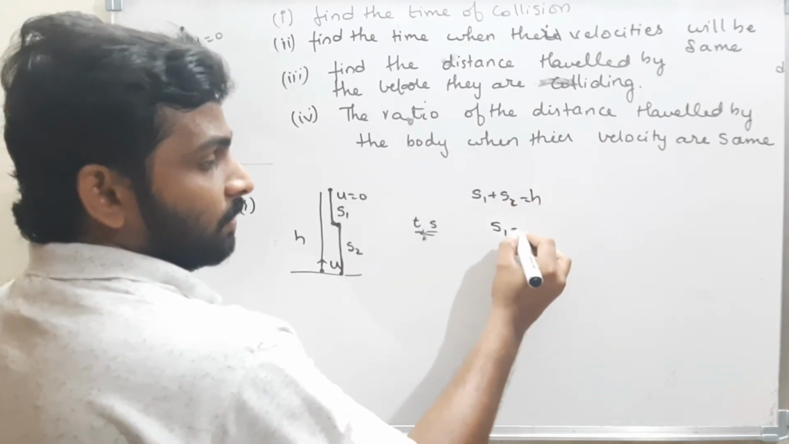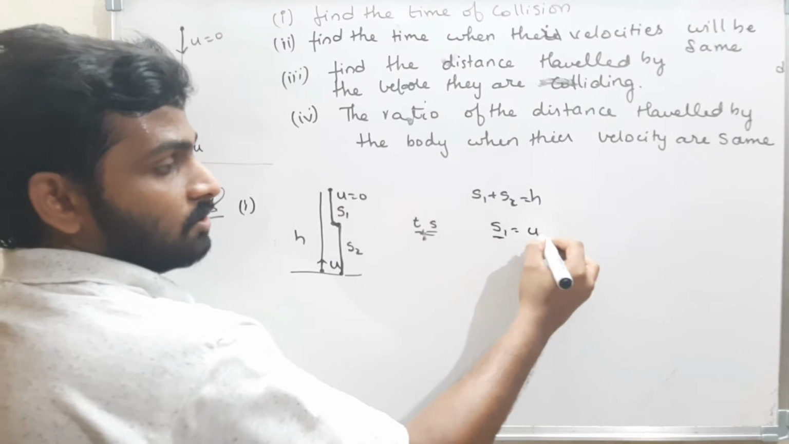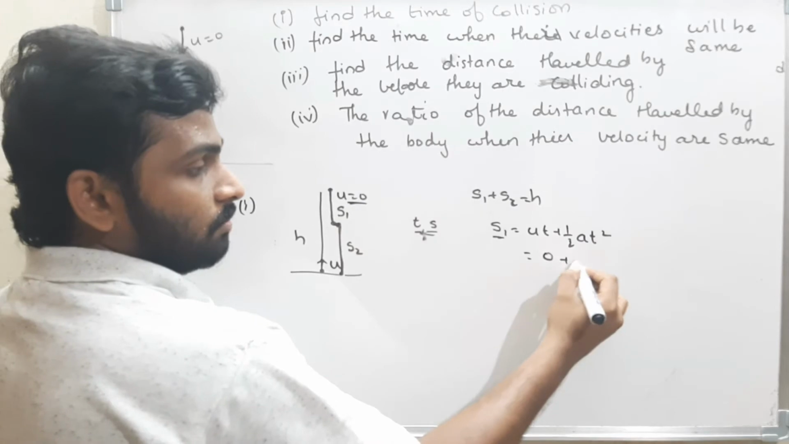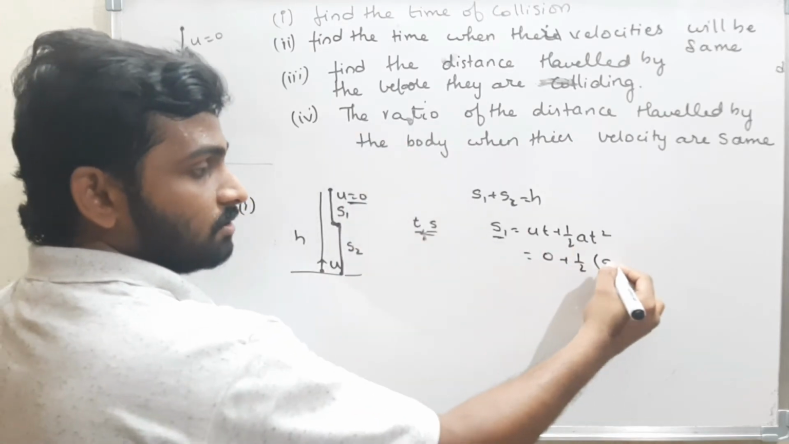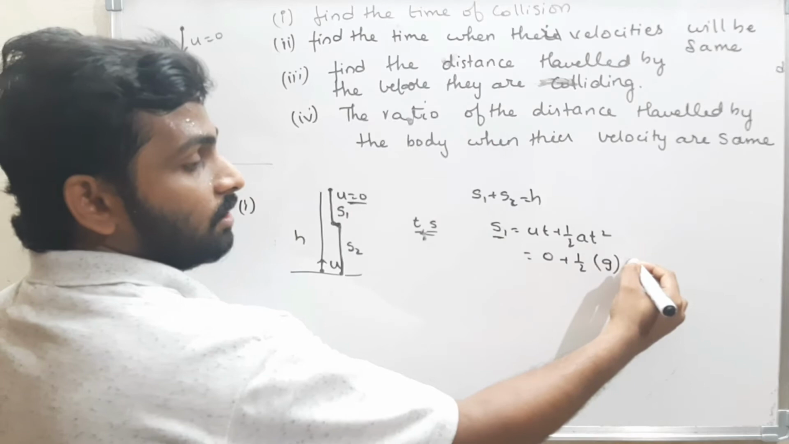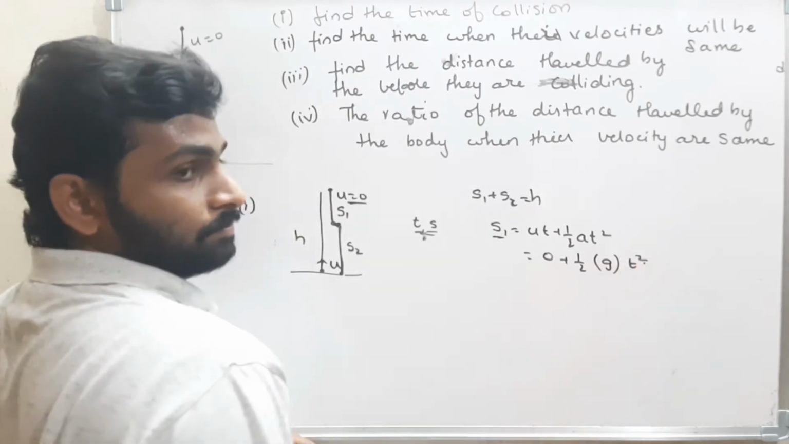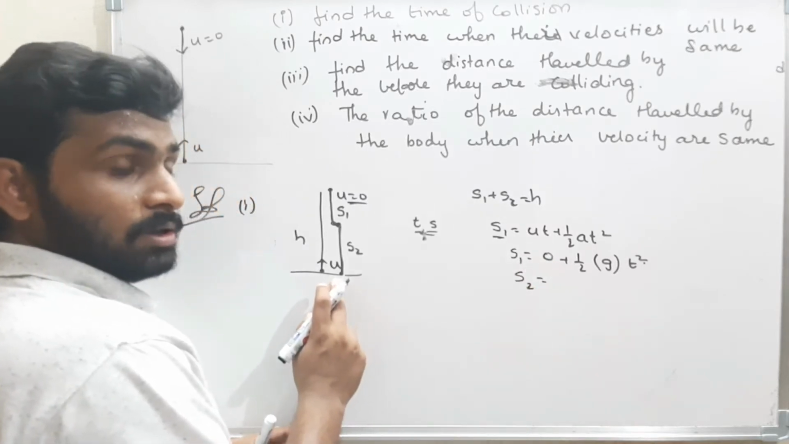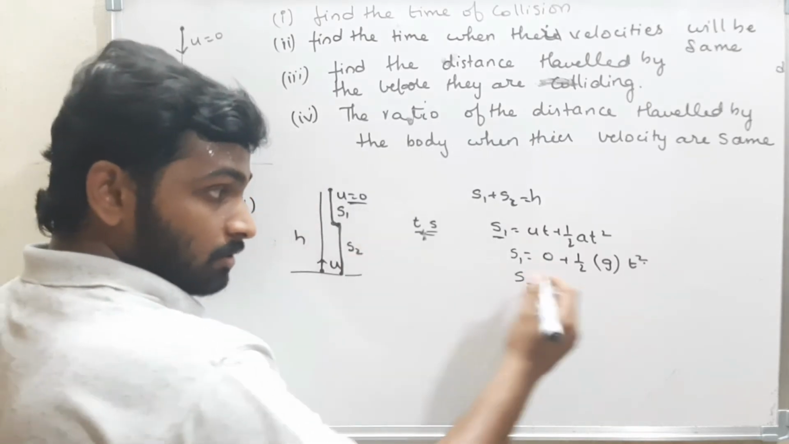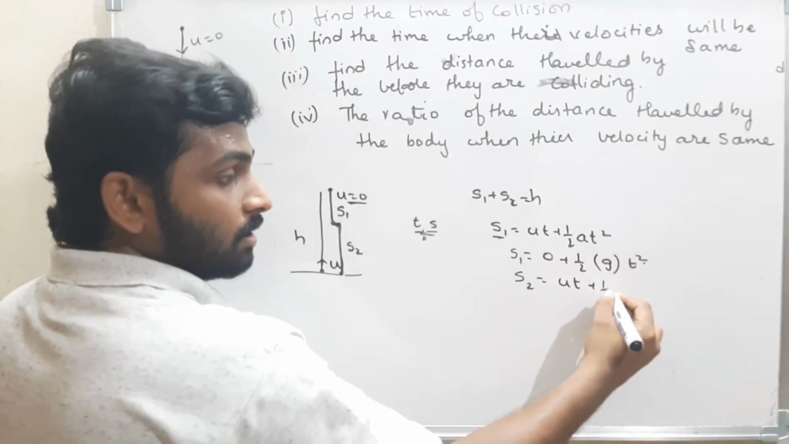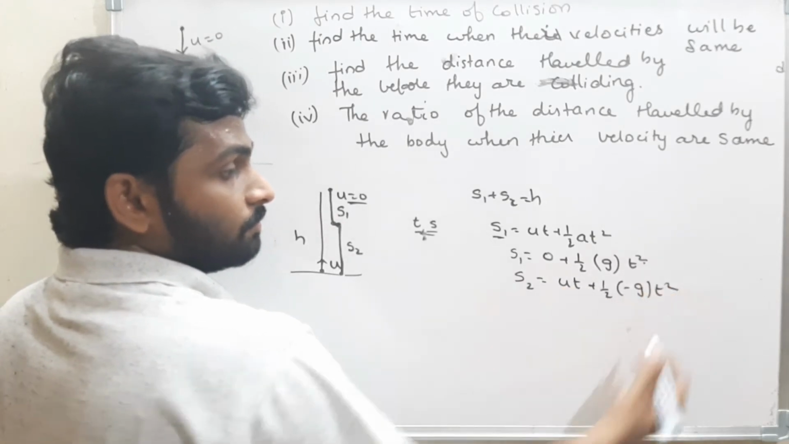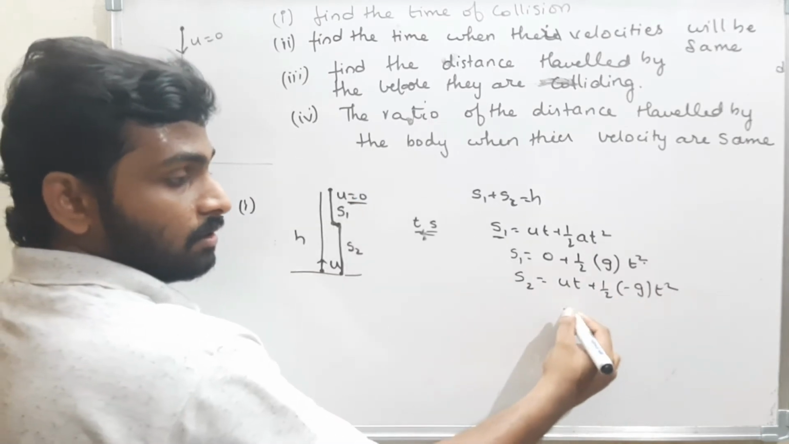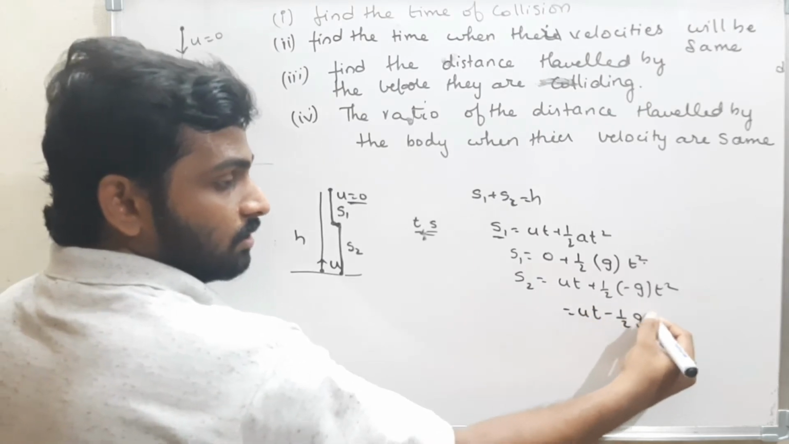Now what is s1? What is the distance travelled by the first body? S is equal to ut plus half at square. What is initial velocity? Initial velocity is 0, plus half into, when the body is coming down, what is the acceleration? That is g. What is the time? The time taken is, I don't know, t. Therefore, half g t square. Now what is s2? s2 is equal to ut plus half minus g t square, because when the body is moving upwards, the acceleration due to gravity is negative. Therefore, ut minus half g t square.